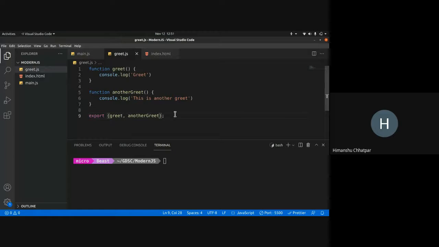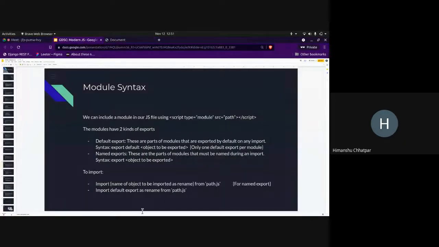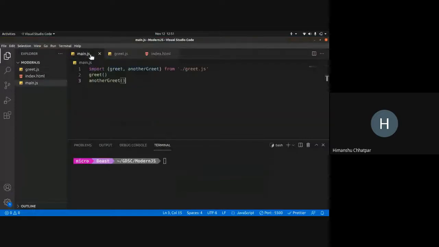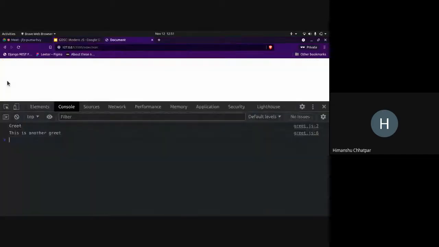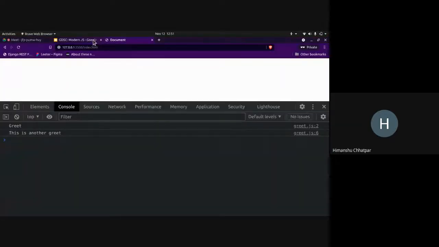And yeah, you can rename them. You can use as and the new name. So if I want to rename greet, I can do as G. So there is no greet now, there is only G, right? So this is how it works. On refresh, we can see greet and another greet. So you can rename it, not an issue.